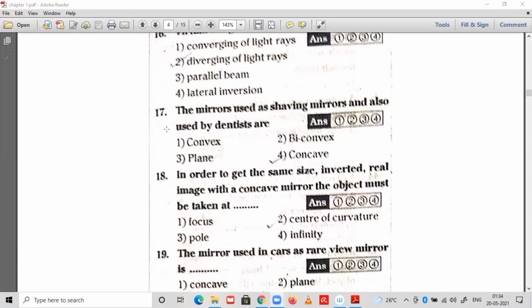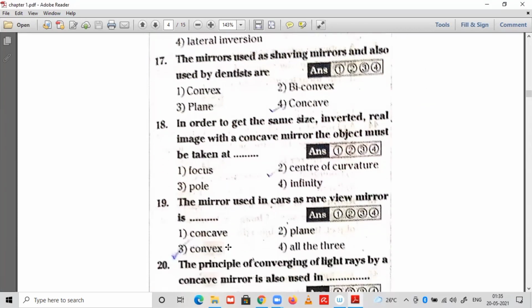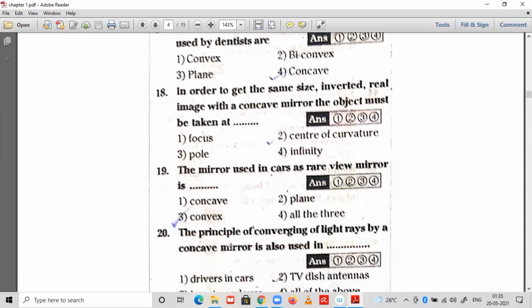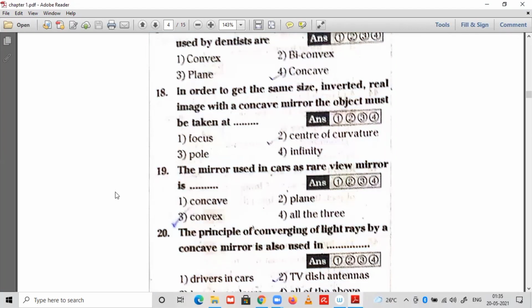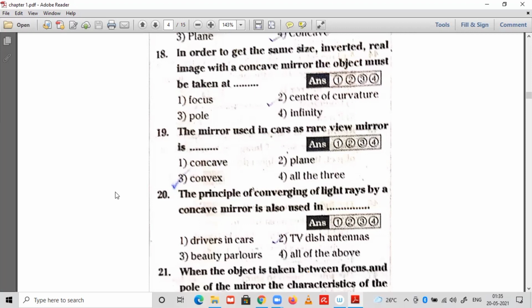Remember, 18th one: in order to get the same size inverted real image with a concave mirror, the object must be taken at the center of curvature. Direct answer. The mirror used in the car as a rear view mirror: look at here, a convex mirror is used as a rear view mirror. Why? Because it covers more field area.